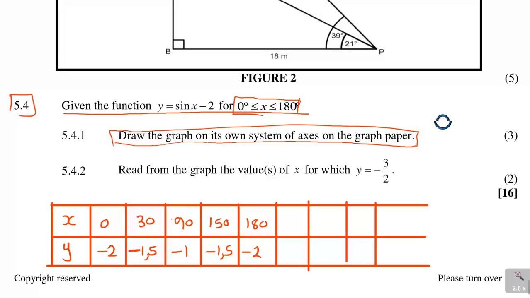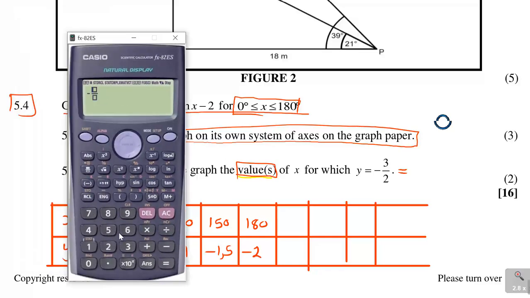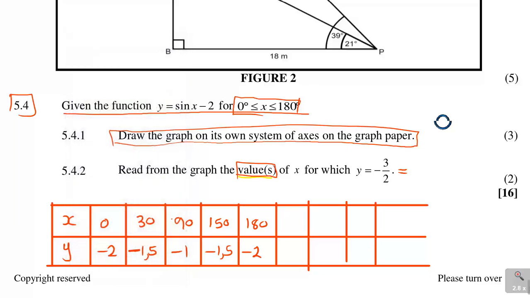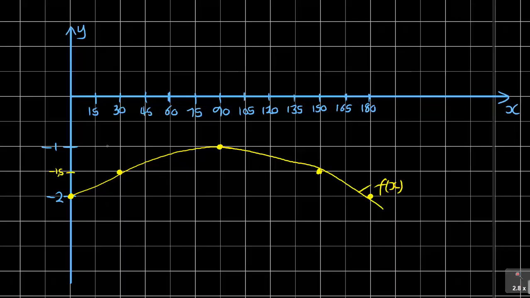Then the question says read from the graph the values of x for which y is equal to -3/2. Now remember, if you take a calculator and ask what is -3/2, it equals -1,5. So you come here and say this is -1,5. That is the value of y. So you say y is equal to -1,5 is there, and you take your line and do that.